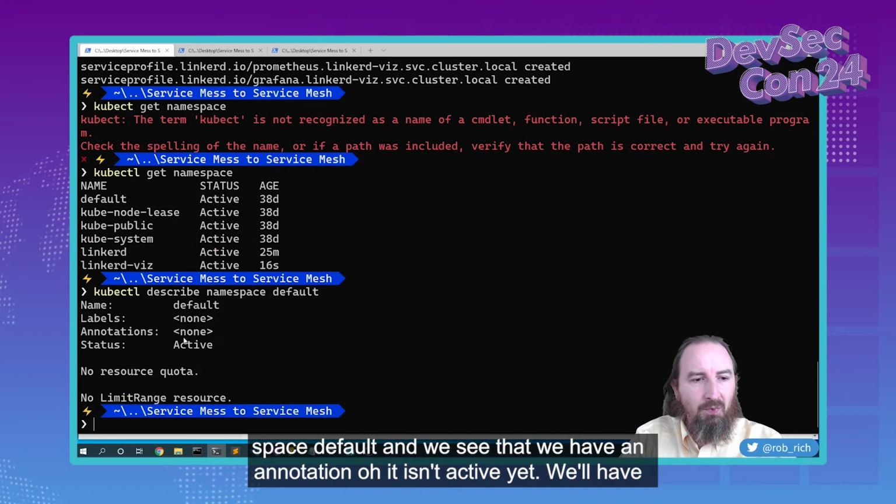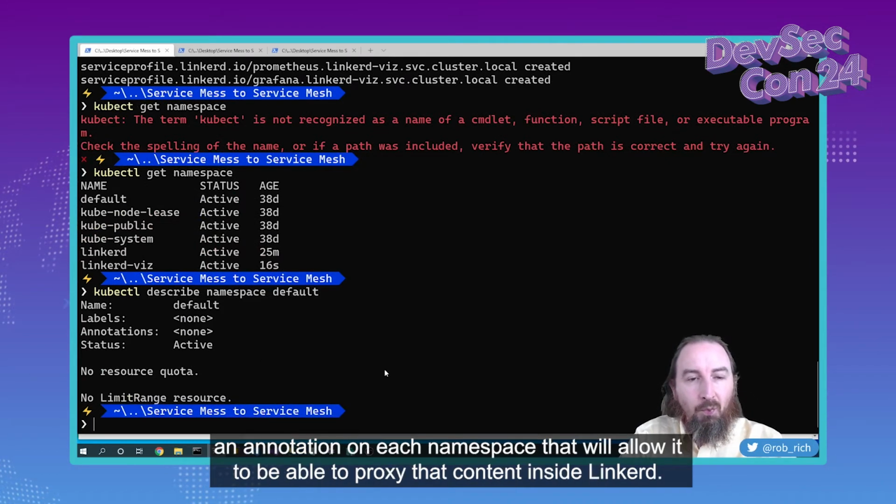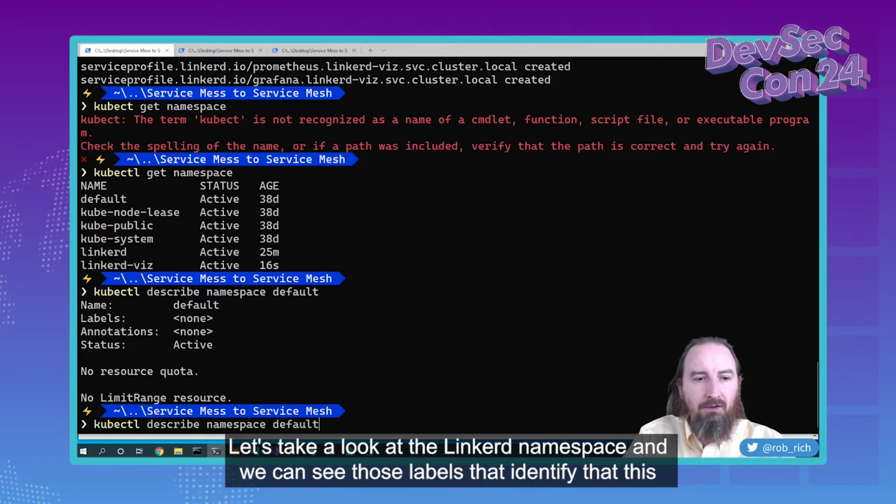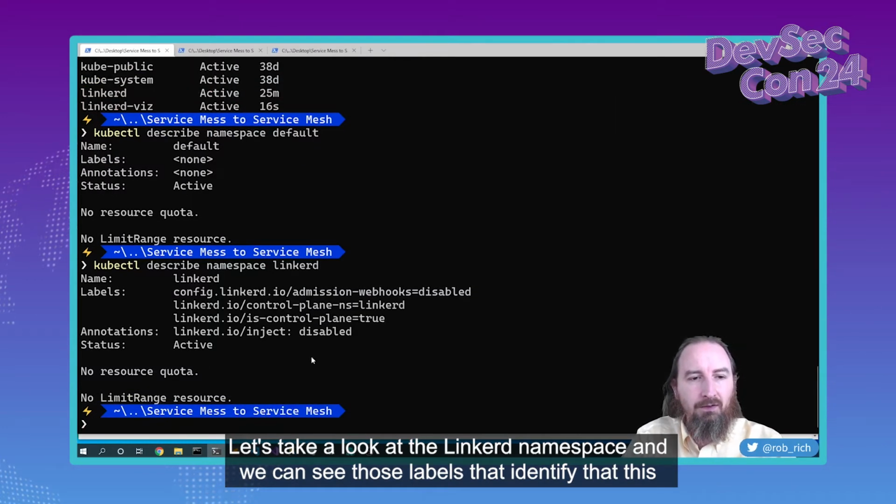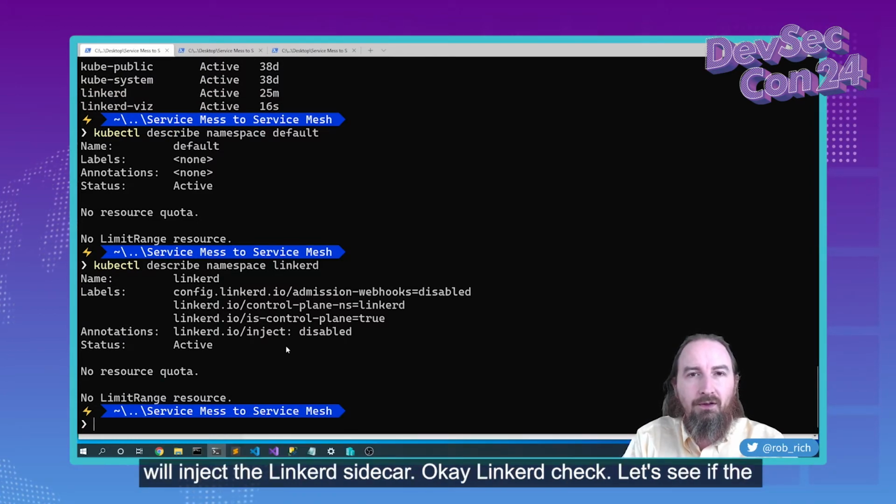And we see that we have an annotation. Oh, it isn't active yet. We'll have an annotation on each namespace that will allow it to be able to proxy that content inside Linkerd. Let's take a look at the linkerd namespace, and we can see those labels that identify that this will inject the Linkerd sidecar.